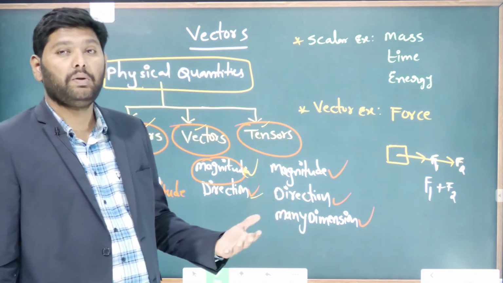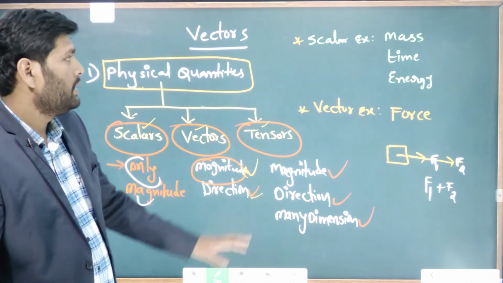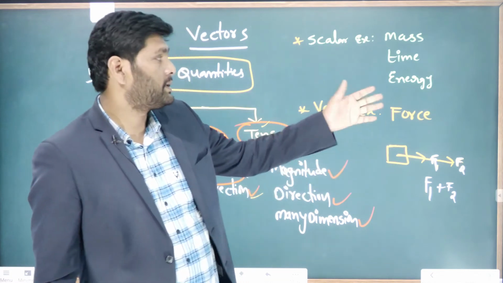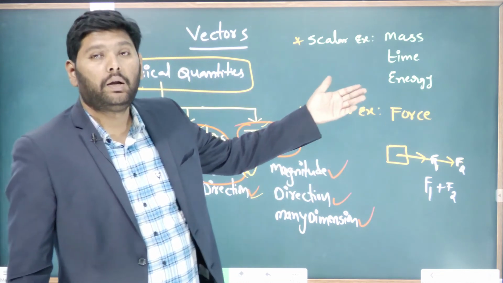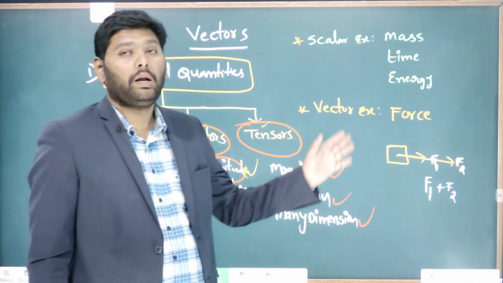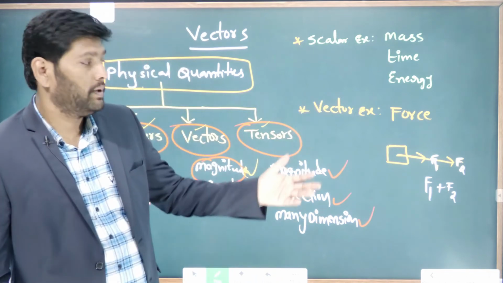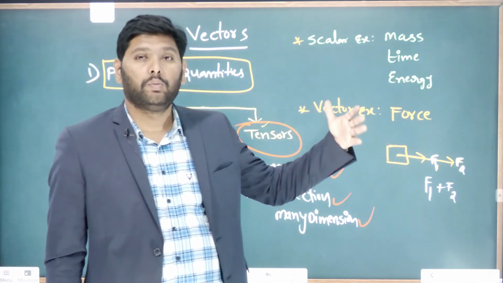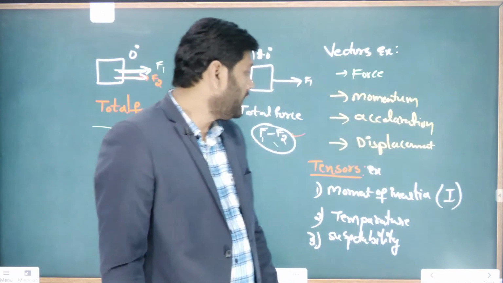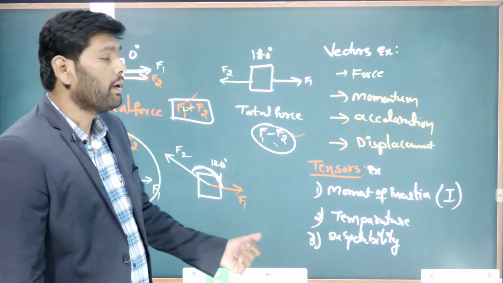Quantities that have many dimensions are known as tensors. Examples of scalars are mass, time, energy, distance and speed. Coming to vectors, the best examples are force, momentum, angular momentum, linear momentum, displacement, acceleration and torque.